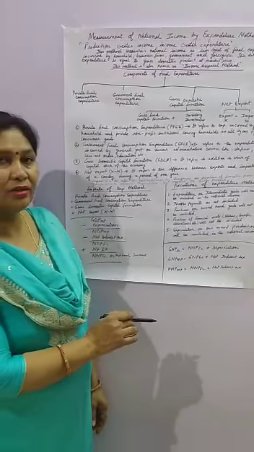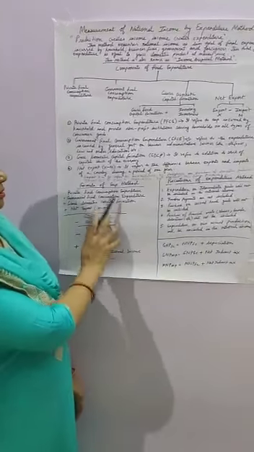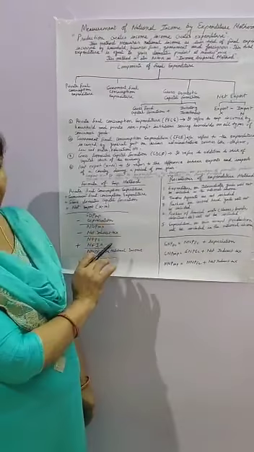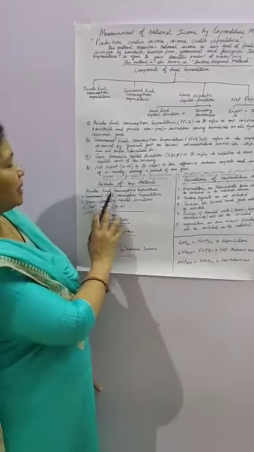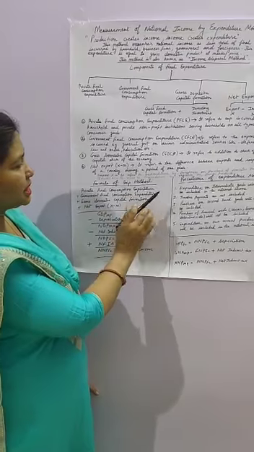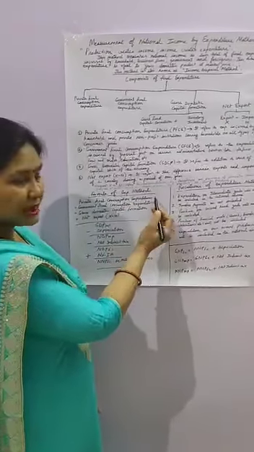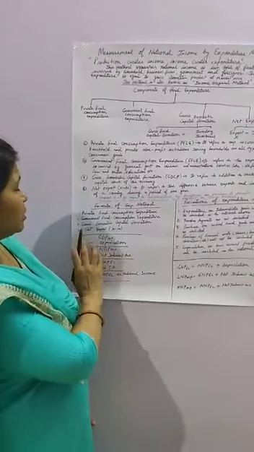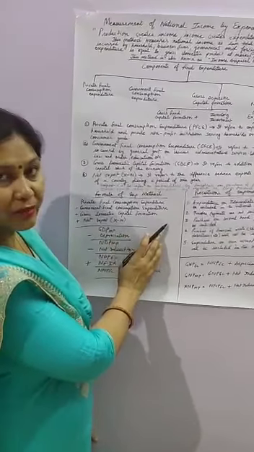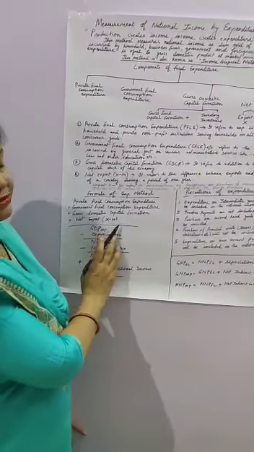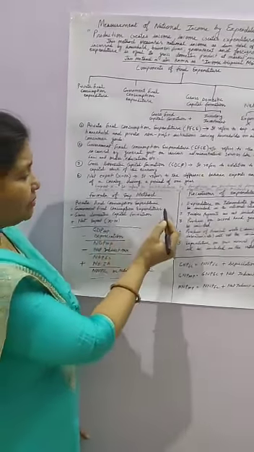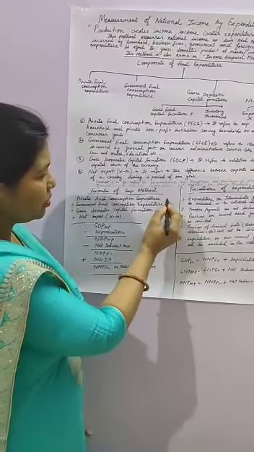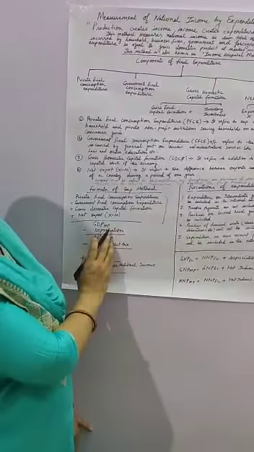Now you can understand how to calculate GDP MP by the expenditure method using the formula. First, we take private final consumption expenditure, which is the expenditure of the consumer sector. Then government final consumption expenditure, which is the expenditure of the government sector. Gross domestic capital formation is the expenditure of the producer sector, and net export is the expenditure of the foreign sector. When you take the expenditure of all four sectors, it is known as GDP MP.